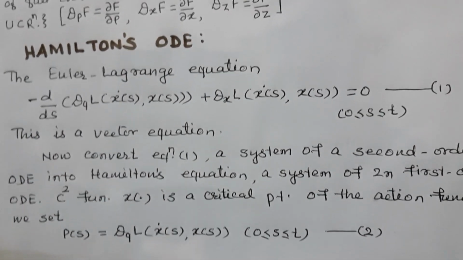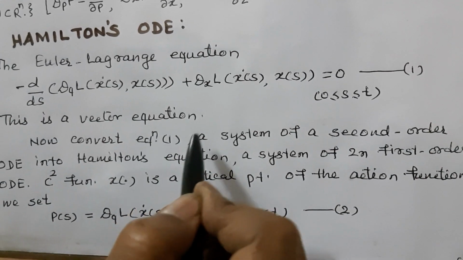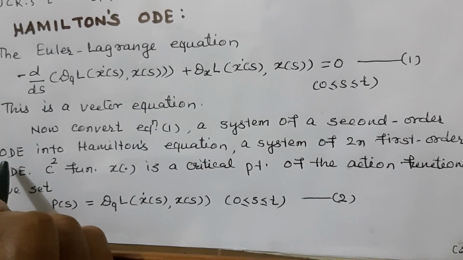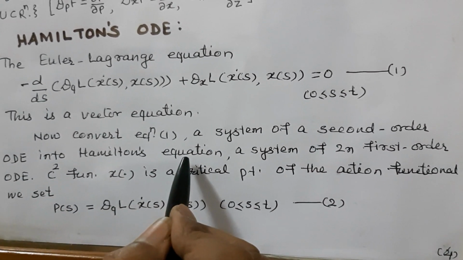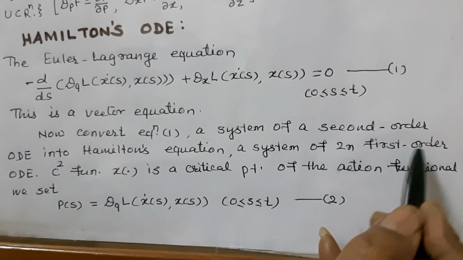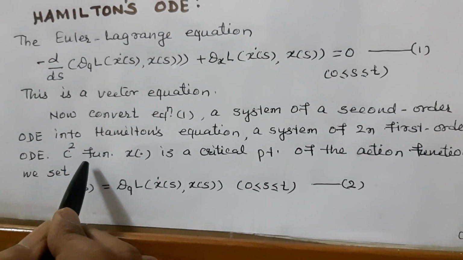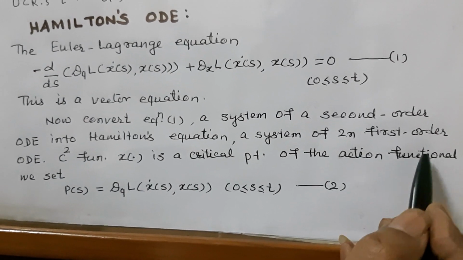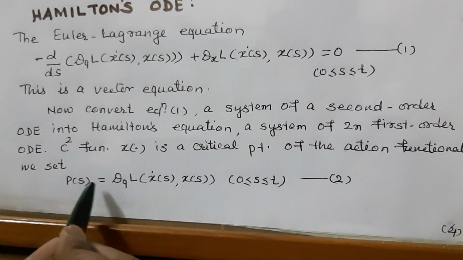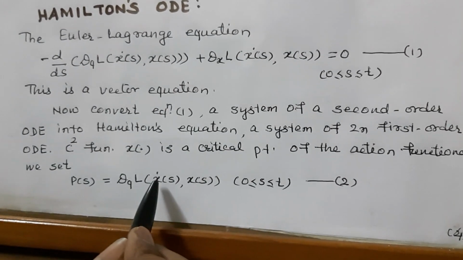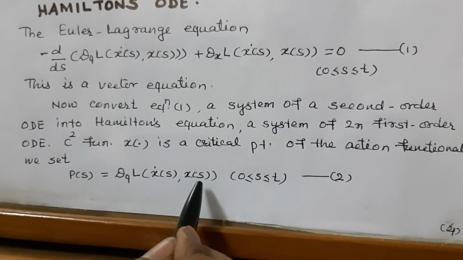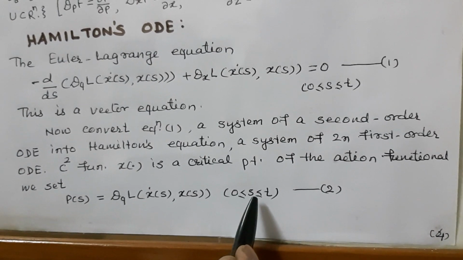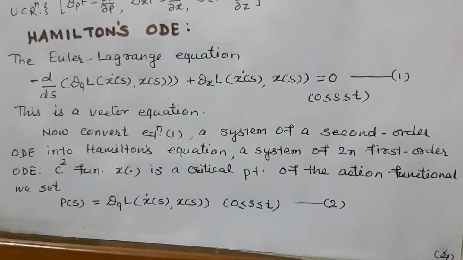Now convert equation 1, a system of second order ODEs, into Hamilton's equation, a system of 2n first order ODEs. Since the function x dot is a critical point of the action functional, we get p of s is equal to D q L of x dot of s, x of s, where 0 is less than or equal to s is less than or equal to t.